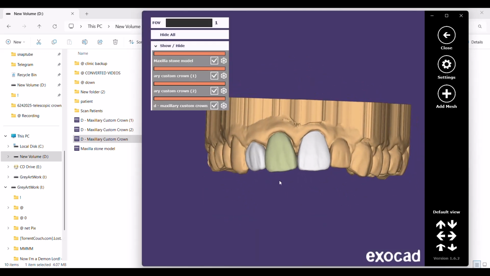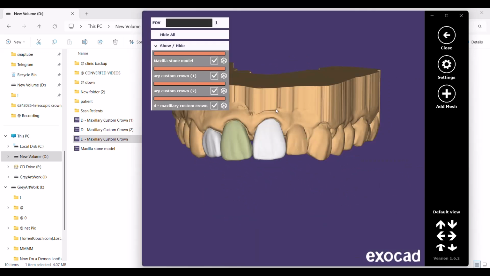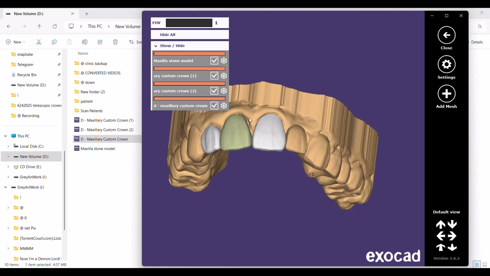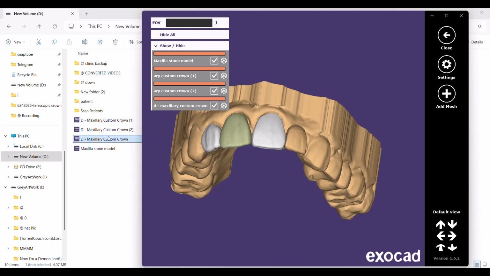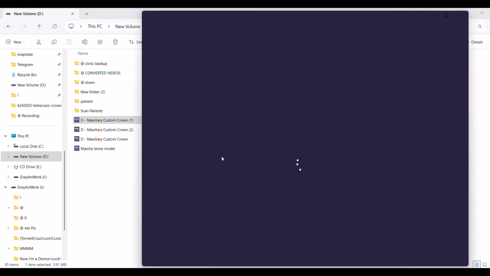Now we have all three teeth exported separately, each in a separate file. We can check each tooth separately.